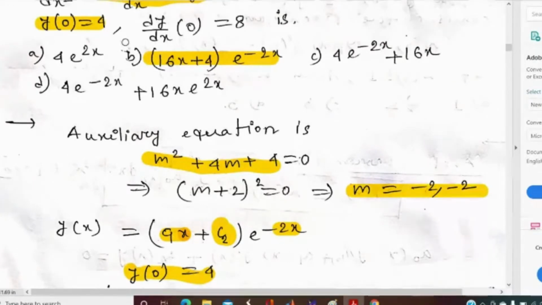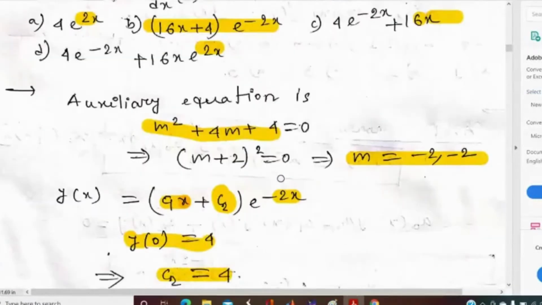Yes. So in the options where e to the power 2x is given, they will automatically be false. So here only option B will be true. Because from the auxiliary equation you can see that (c1x plus c2) into e to the power minus 2x will be the solution. If there is a multiplication with e to the power minus 2x, then there is a possibility that option C would be true, but here e to the power minus 2x is not given, so only option B is true. So without solving you can say that option B is correct. Is it clear?